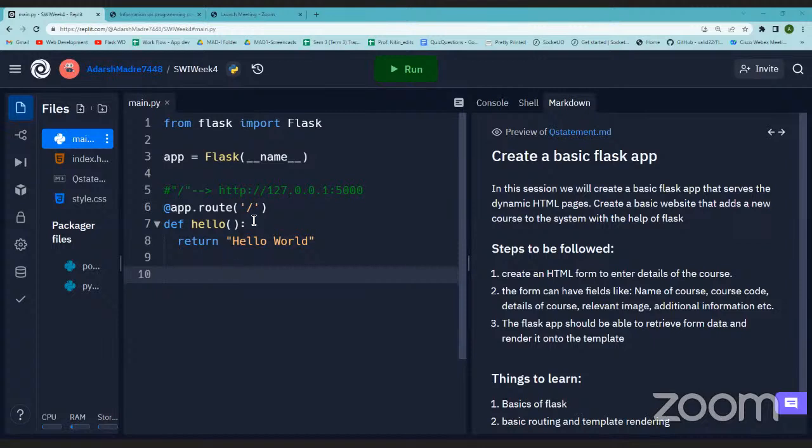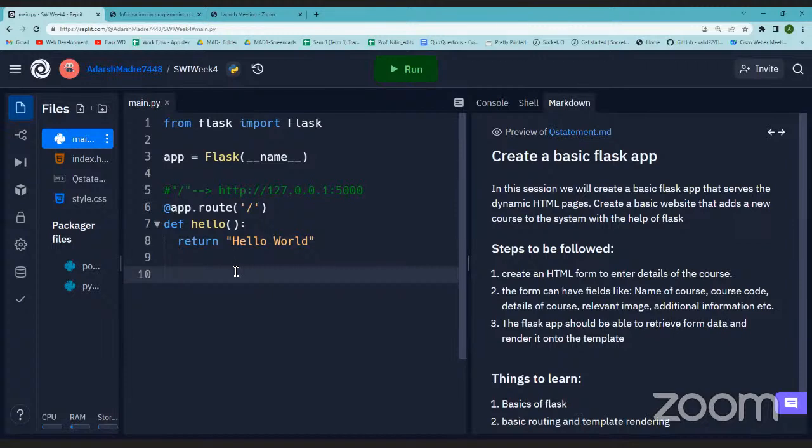So when you hit this URL, calling a function in Python is analogous to hitting a URL on a web page. What is this app.route doing? It is mapping your function to a URL. So whenever you hit the URL, whichever function is mapped to that URL will be called.